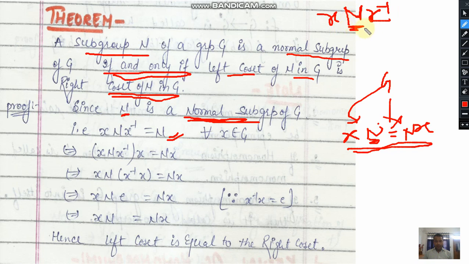It means that all elements of the resultant set will be identical to N. So xNx^-1 will be equal to N. This is the definition of a normal subgroup, so we have written this definition here.